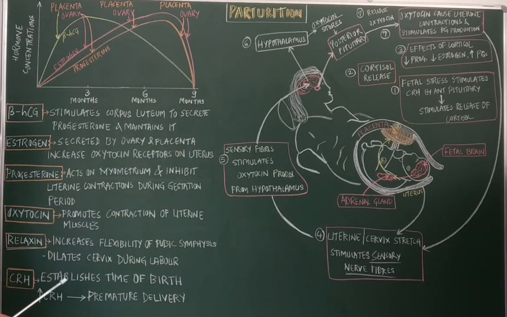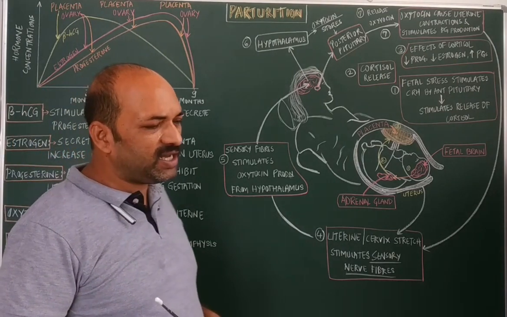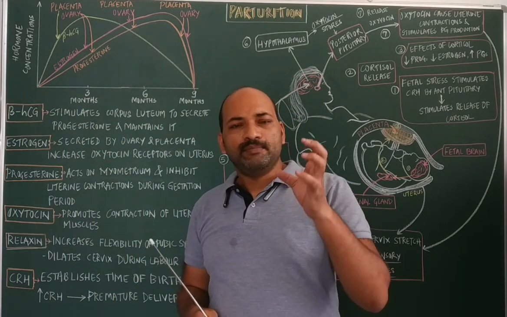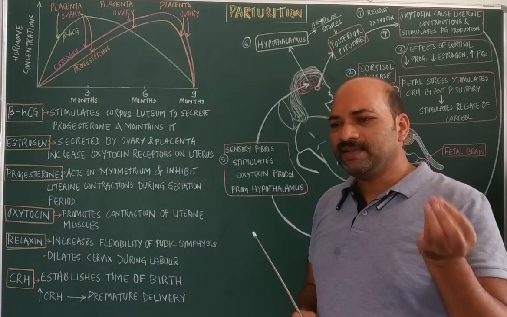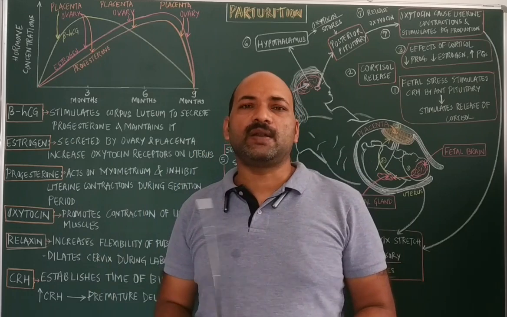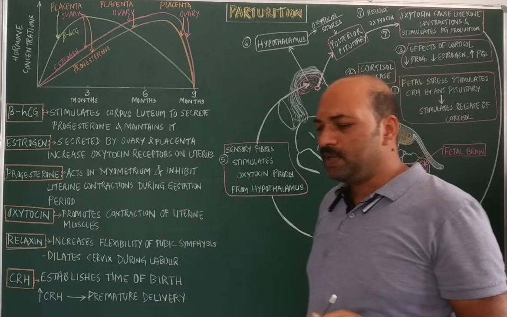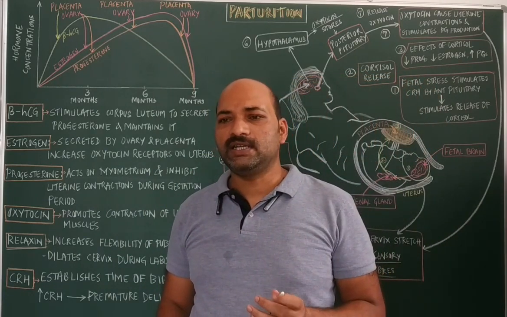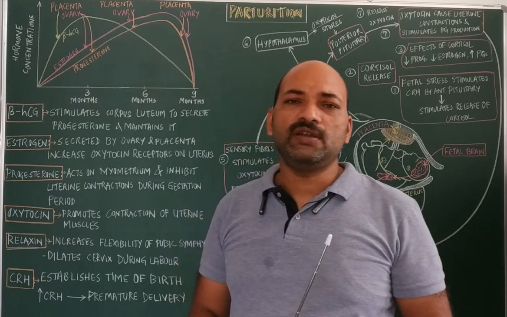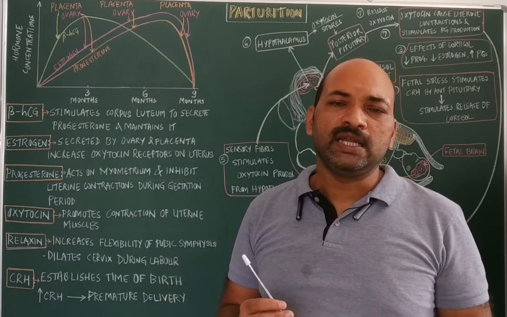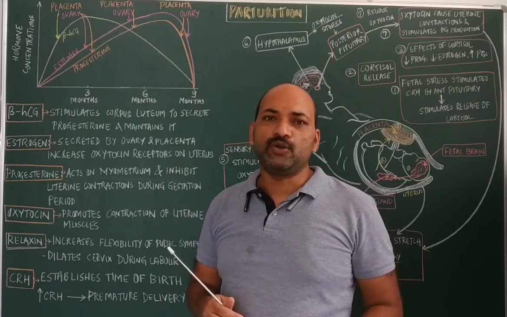The first hormone is called beta human chorionic gonadotropin. This hormone is secreted by the placenta, and the main function of beta HCG is that it maintains the corpus luteum, and thereby it also stimulates the corpus luteum for the secretion of progesterone. The main function of progesterone, as you have already learned, is the maintenance of the pregnancy as well as the endometrium.